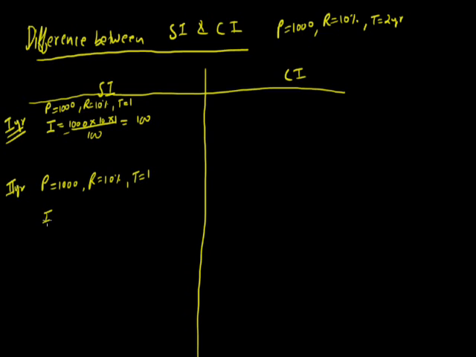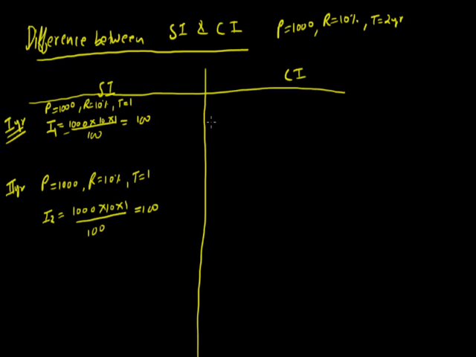Again we calculate interest for the second year. This is the interest for the first year, and that is the interest for the second year, that is P into R into T by 100. So again we are getting 100 rupees. So that is for the second year. The interest is again the same, that is 100.